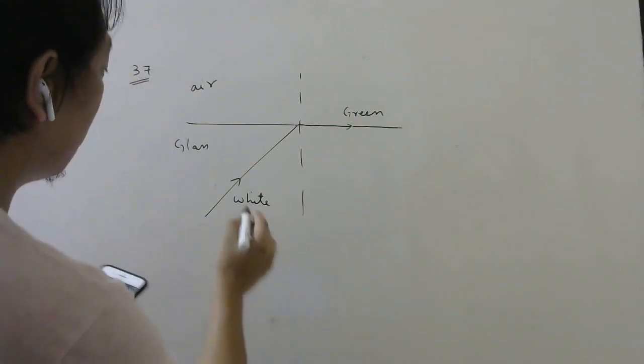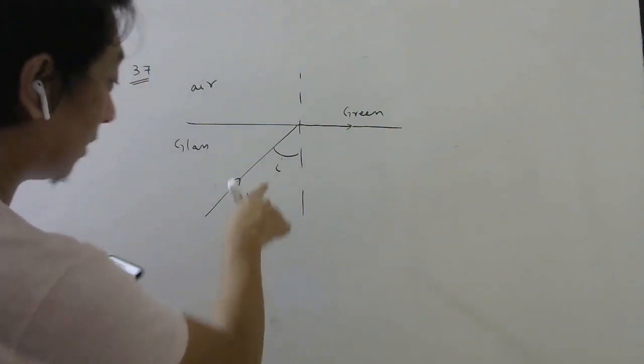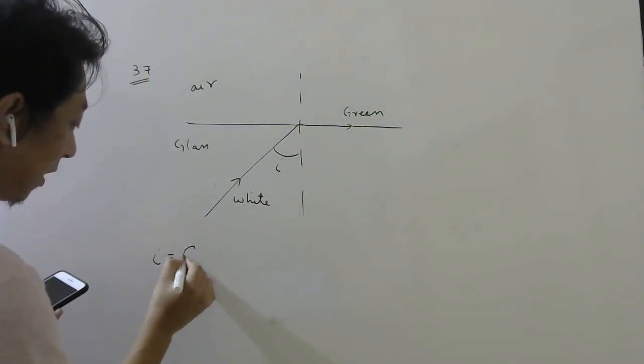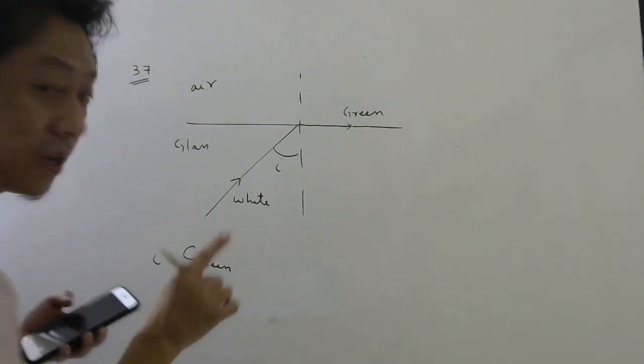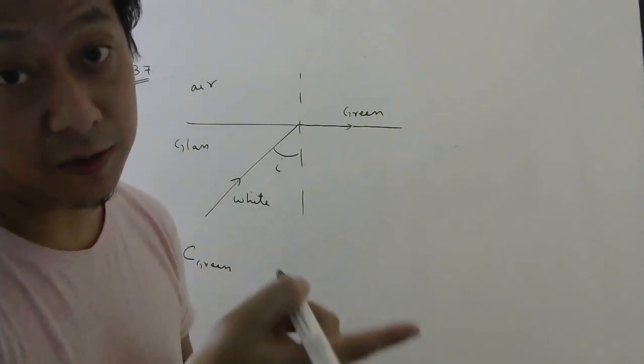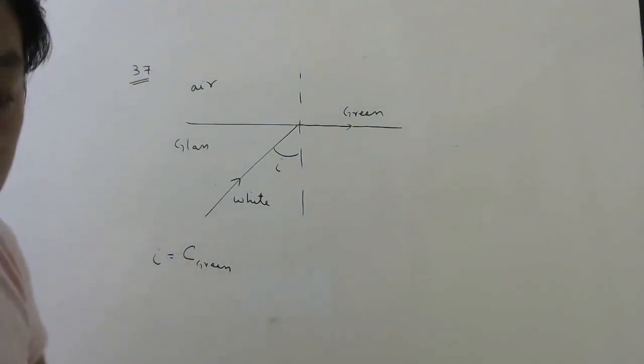Just, matlab, for green, the angle of incidence right now is matching with the critical angle for green color. Remember, critical angle depends on refractive index. Refractive index depends on color. So critical angle will depend on color.